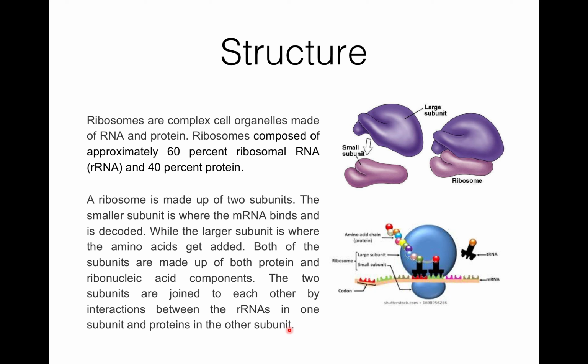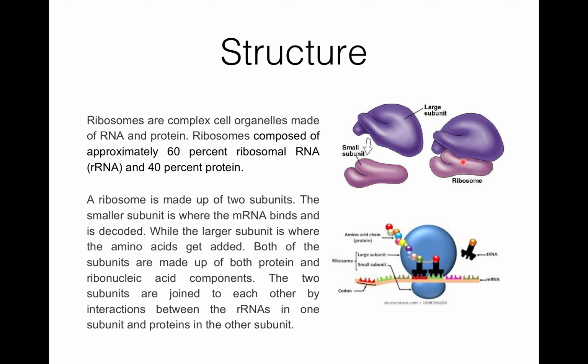Then structure. Ribosomes are complex cell organelles. They are made up of RNA and protein, composed of approximately 60% ribosomal RNA and 40% protein. The ribosome is made up of two subunits, that is the large subunit and the small subunit.